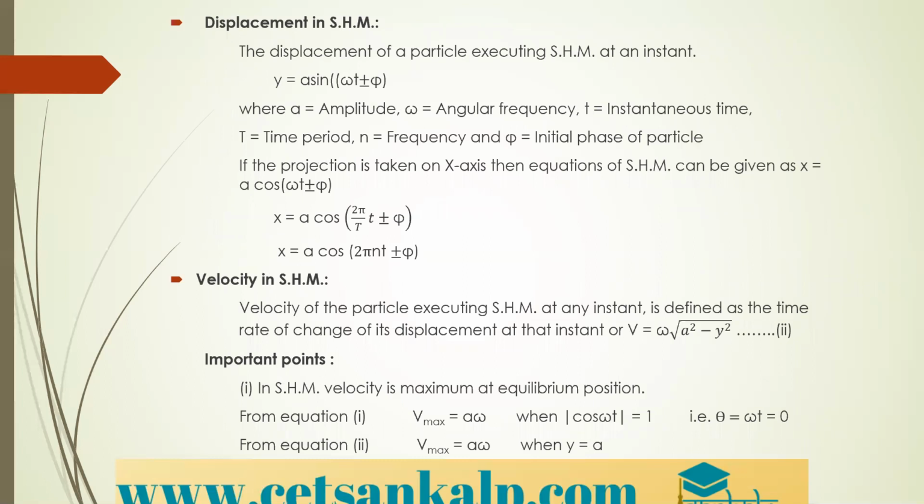Let us see the value of displacement or some related terms for simple harmonic motion.